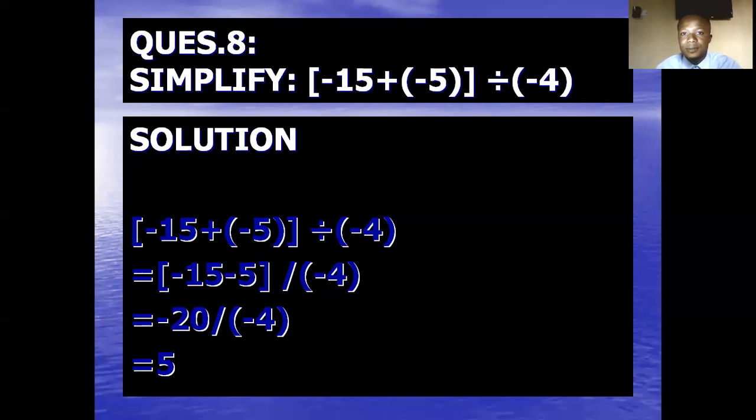Number 8, minus 15 plus minus 5 in a bracket, then divided by minus 4. Follow BODMAS also, deal with the bracket. Minus 15 plus minus 5 in the bracket, we turn to minus 15 minus 5. And the minus 15 minus 5 is minus 20. And when you have minus 20 divided by minus 4, minus cancels minus, you have positive 5.